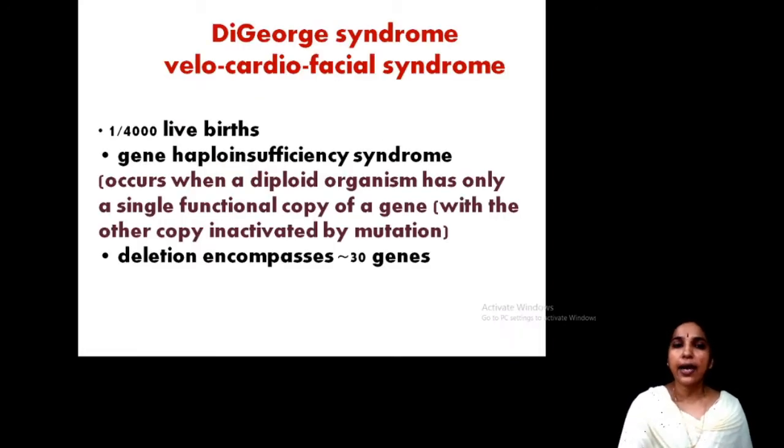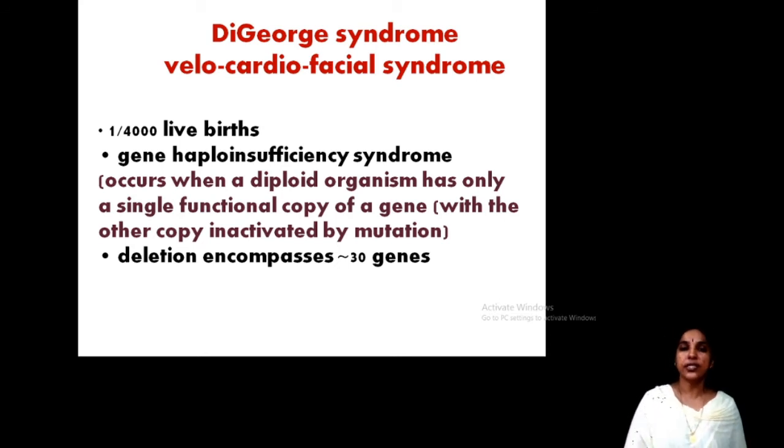The frequency is 1 in 4,000 live births affected with DiGeorge syndrome. It is also known as a gene haploinsufficiency syndrome, because in a diploid organism, a single copy of a gene is affected while the other copy is inactivated by mutation.